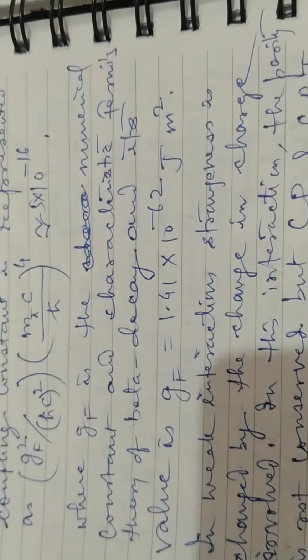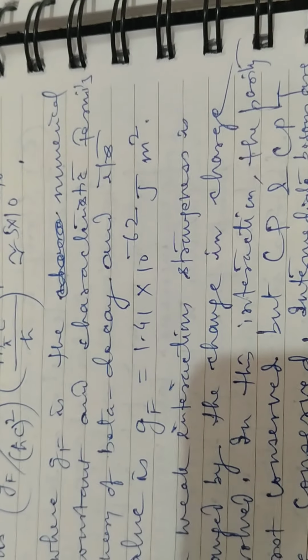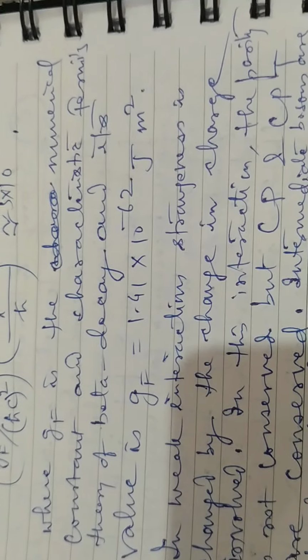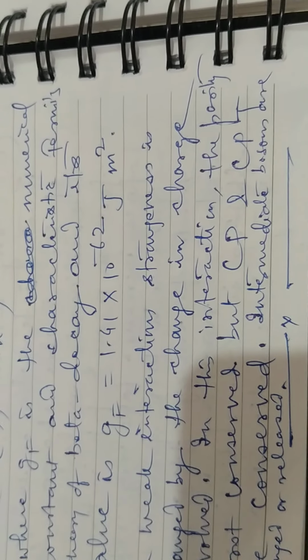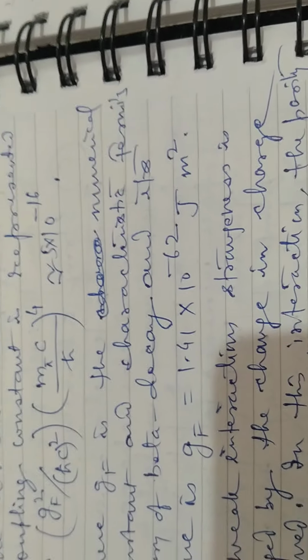Here Gf is the numerical constant characteristic of Fermi's theory of beta decay, and its value is Gf equal to 1.41 into 10 power minus 62 joule meter cube.